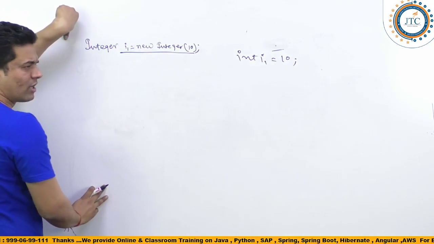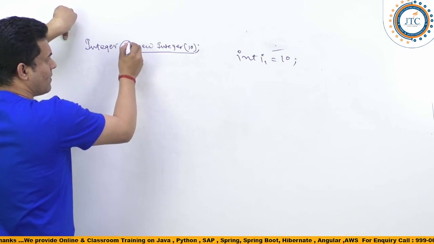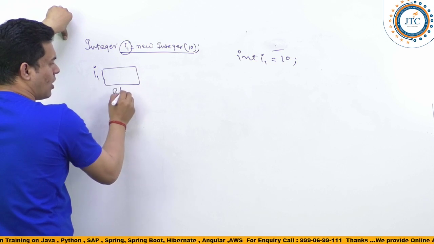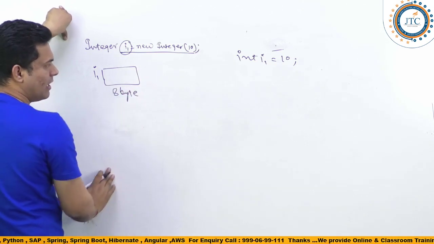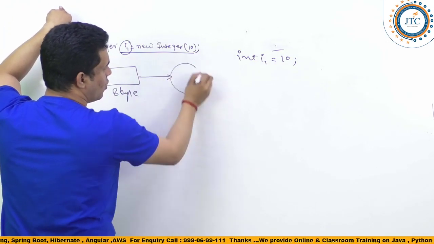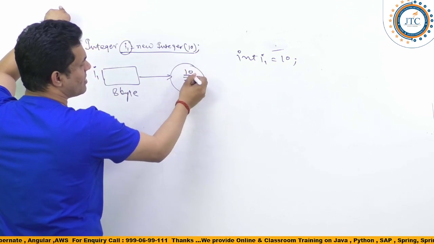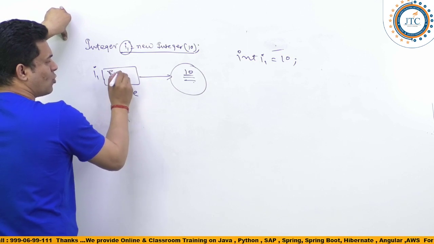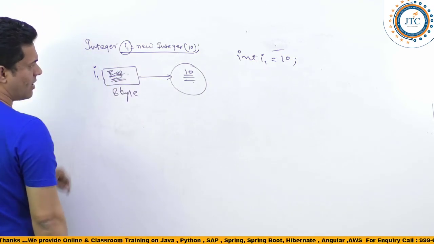This is one object you are creating. So this I1 is a reference variable, which is going to allocate 8 bytes of memory, and it will hold the reference of this 10, the object that has been created. So the reference of that corresponding object will be stored, right?